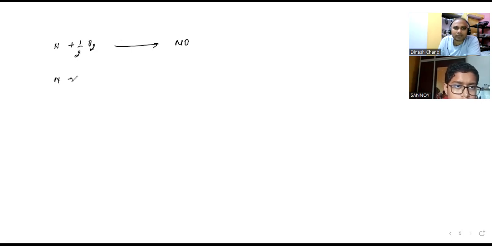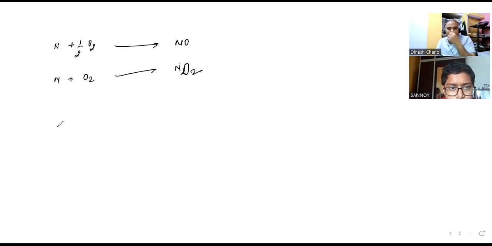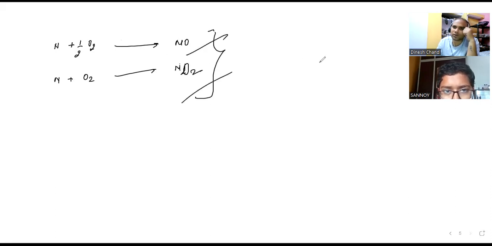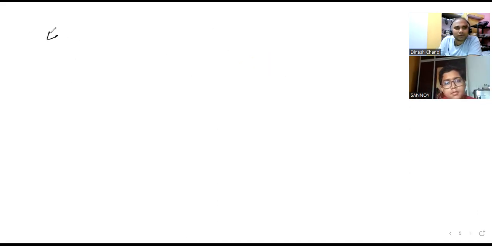Then again it combined with oxygen and formed NO2, where this is the fixed one. There are many others, I'm giving only the easy ones. So here also it is going to follow the law of multiple proportion. So 1 is to 2.